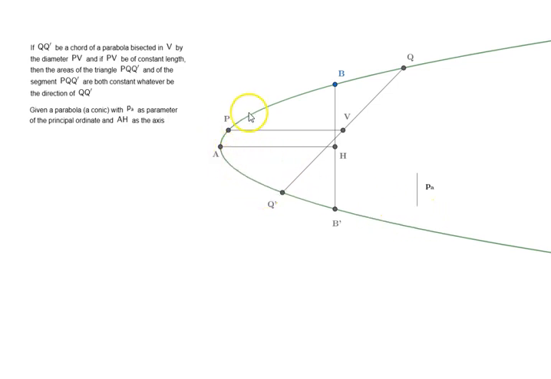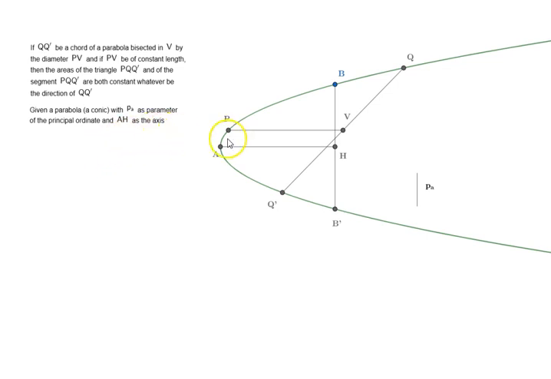You take the focus of this parabola, it will be somewhere here, draw a perpendicular line, then the length of that perpendicular line inside the parabola is your latus rectum, or as here it is called, the parameter of the principal ordinate.